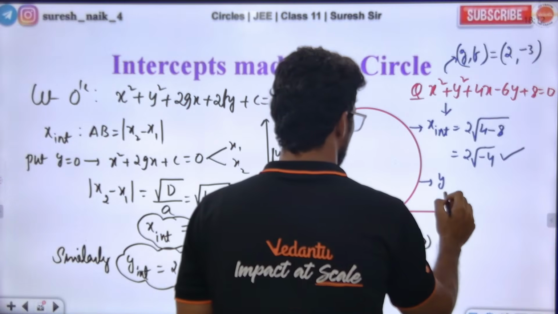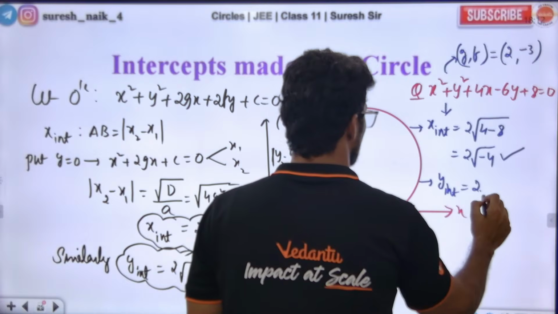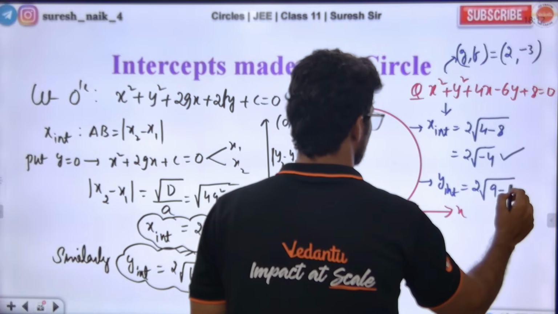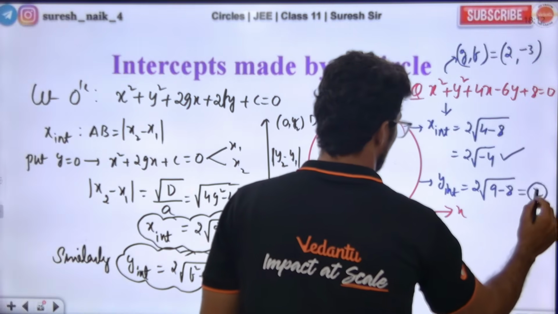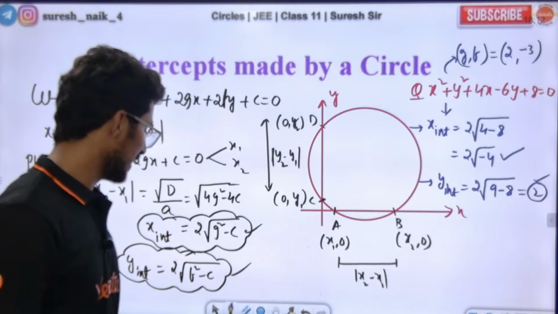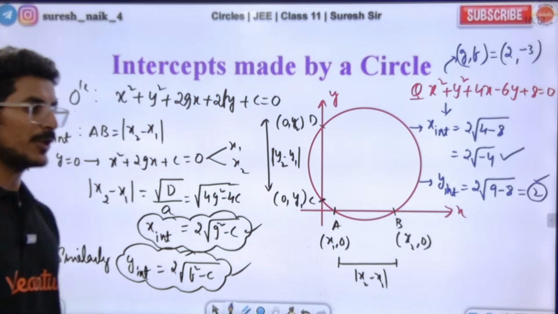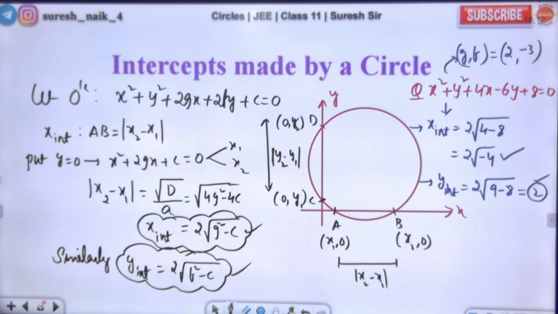Sir, what is the y-intercept? 2 times the square root of f square, which is 9, minus c, which is 8, which is basically directly 2. Are you clear, guys? Does everyone understand? X-intercept is 2 times the square root of minus 4. Are you getting the point? Non-real. We are getting a non-real x-intercept.